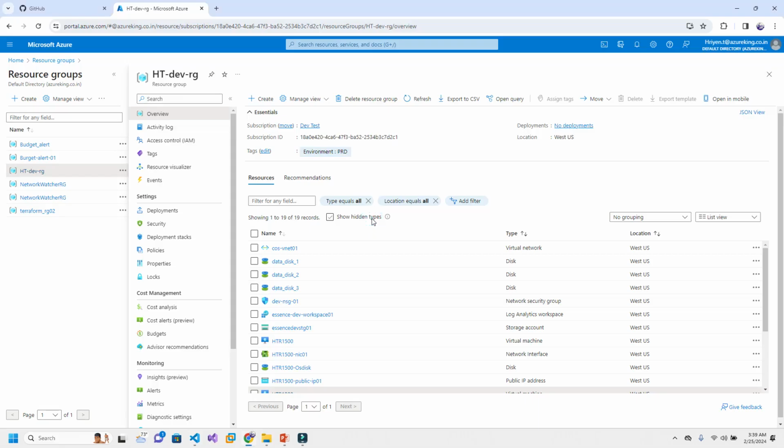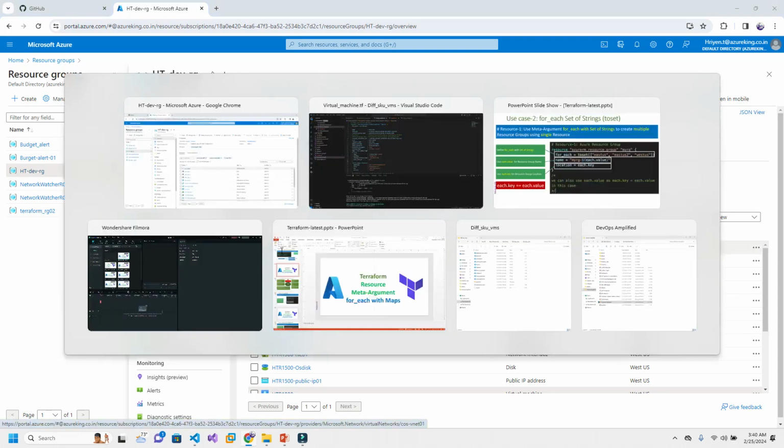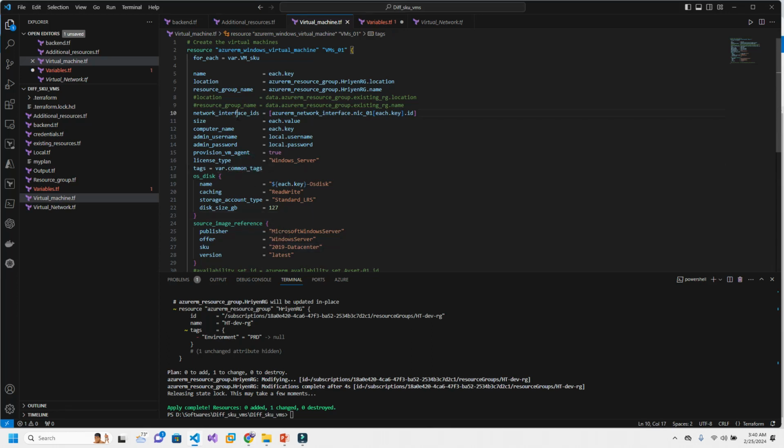We also have seen the basic naming standard, which we can define in the variable file. That is very useful if you work in a project where you will not be modifying the entire code or changing the entire code. You will only be modifying the variable file based on the requirement. You change the variable and update it.